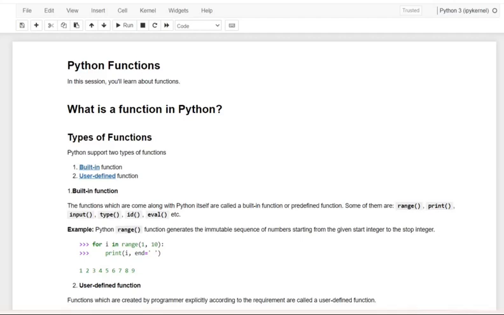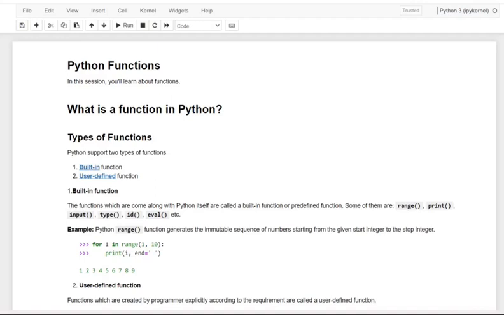Functions help break our program into smaller, modular chunks. So as our program grows larger and larger, functions make it more organized and manageable. Furthermore, they improve efficiency and reduce errors because of the reusability of the code.